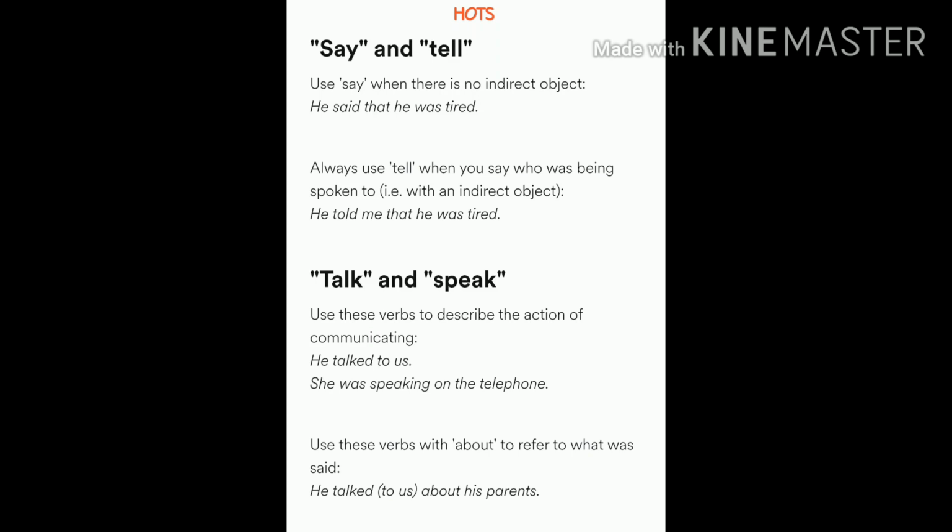Similar with talk and speak, use these verbs to describe the action of communicating. He talked to us. She was speaking on the telephone. Use these verbs with about to refer to what was said. He talked to us about his parents. So again, just remember what these tips are asking you to do. Say and tell are most important because you will use them in almost every sentence. So pay attention to it.